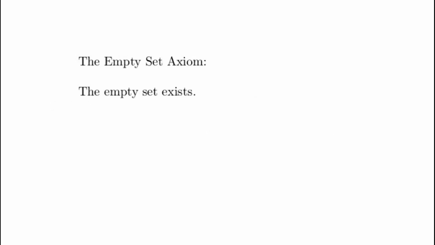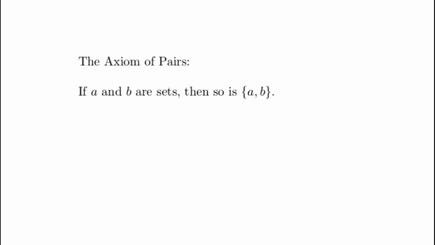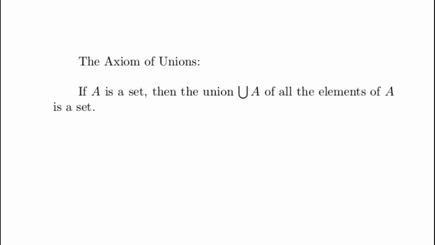Okay, the empty set axiom. We don't need this, since from the axioms of first order logic and the other axioms we can actually deduce it, but whatever. We will say it because it flags it up as important. The empty set exists, and therefore in particular there exist some sets. Okay, next, the axiom of pairs. This is the first of a whole series of axioms that allow us to build more complicated sets out of simpler ones.